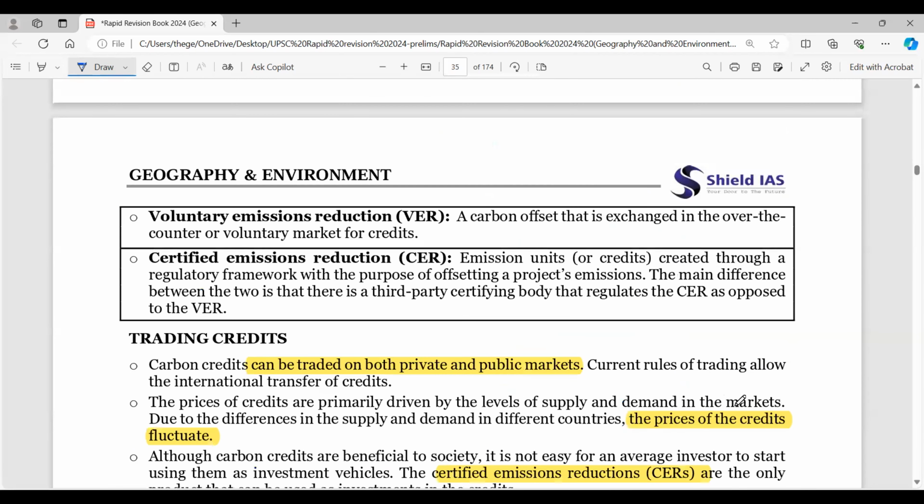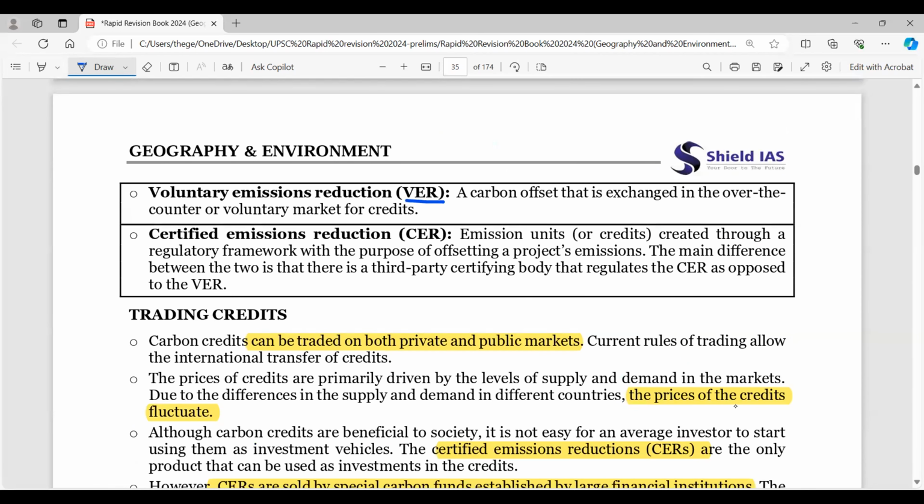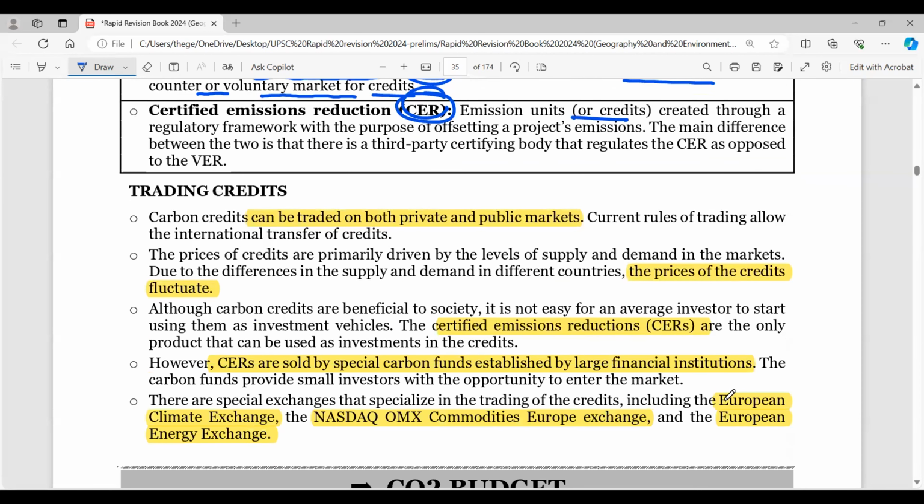So two types of credits are there. Remember, one is called VER, voluntary emissions reduction, a carbon offset that is exchanged in the over-the-counter or voluntary market for credits, and the other is certified emissions reduction, called CER. So VER and CER. These are emission units of credits created through a regulatory framework. And remember, these regulatory frameworks are very important here. Credits can be traded on both private as well as public markets, and the prices of the credits can fluctuate as per the market.